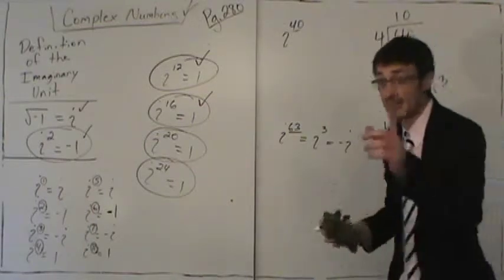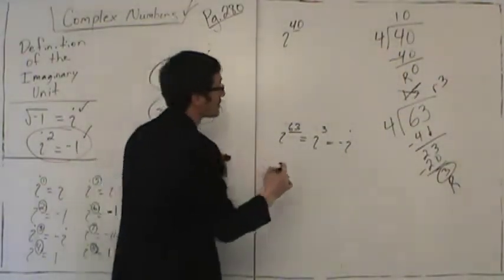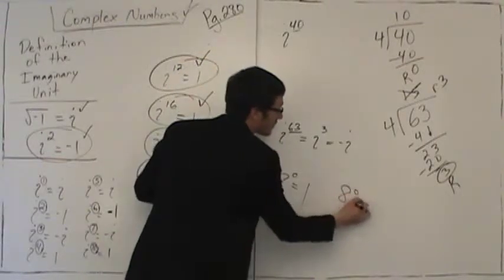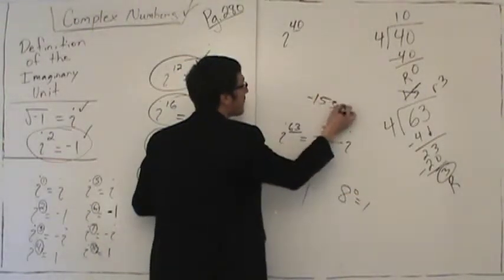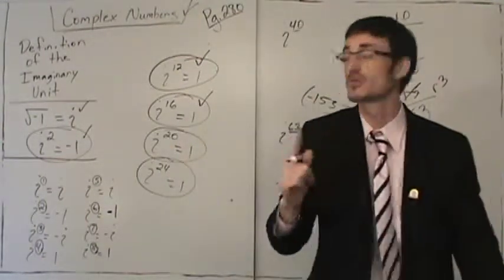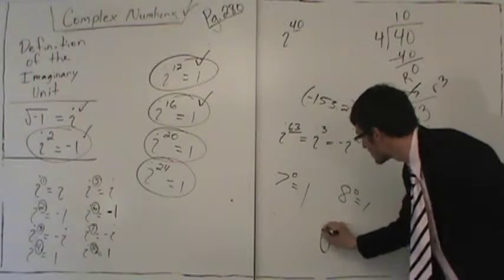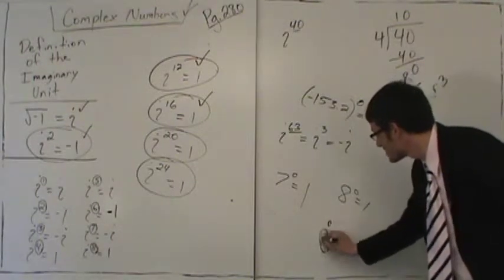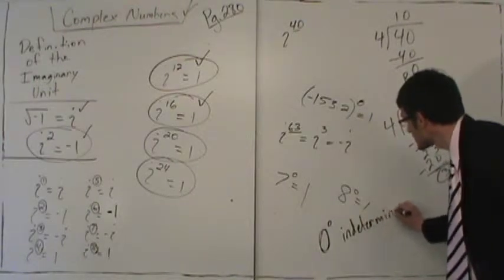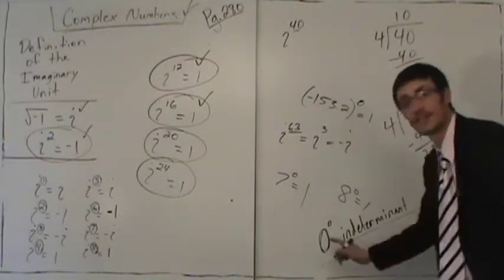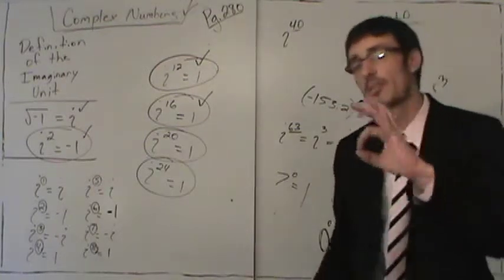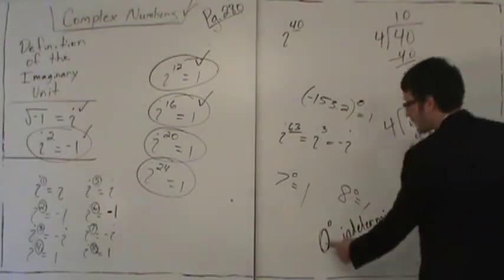Now, this is extremely interesting. I've told you that anything to the 0 power is 1. 7 to the 0 is 1, 8 to the 0 is 1, negative 153.2 quantity to the 0 power is 1. Anything to the 0 power is 1 except 0 to the 0th. We say that 0 to the 0th is indeterminate. This makes no sense. So any number to the 0 power is 1 except for 0.